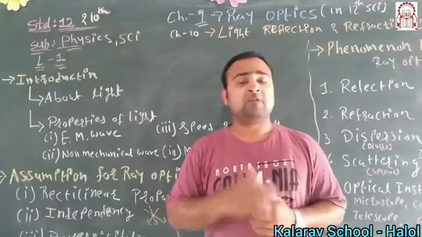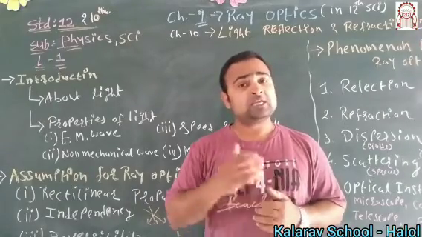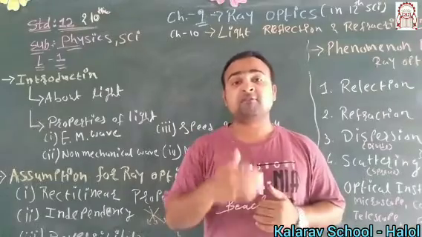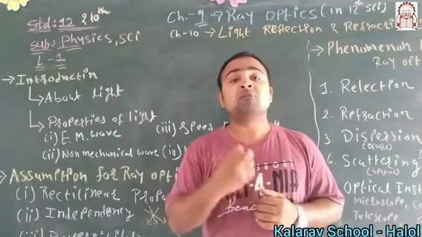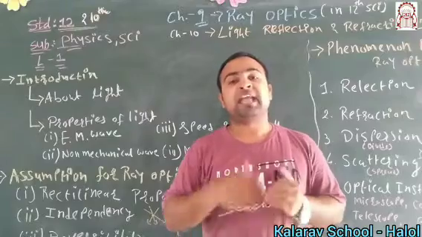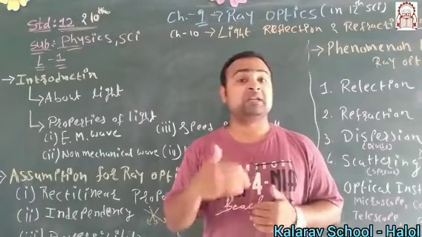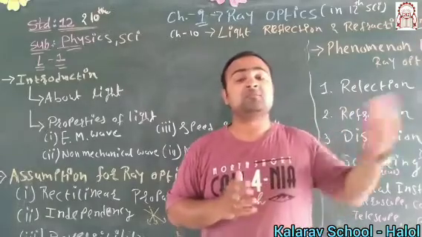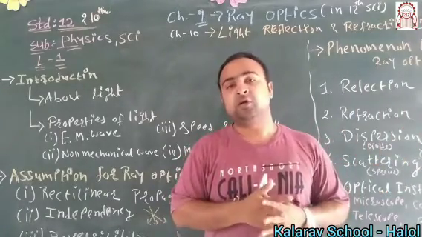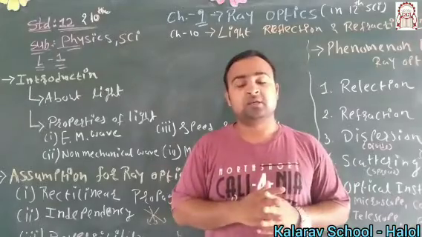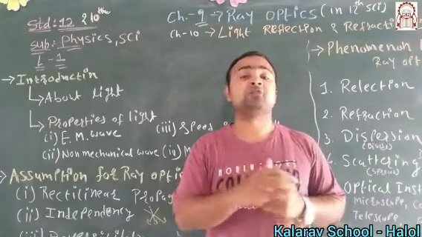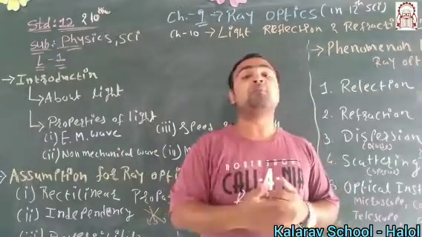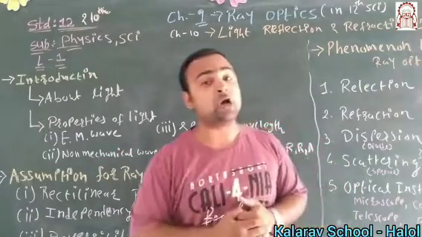Whenever we talk to each other, in our room there is air, so that's why we can talk, because sound requires an air medium. But we cannot talk to each other in space, in a vacuum. But light comes from the sun to the earth, and between the sun and earth there is space. Here there is no medium, still it travels from the sun to the earth, so we can say that it's a non-mechanical wave, because for its propagation it does not require any kind of medium.